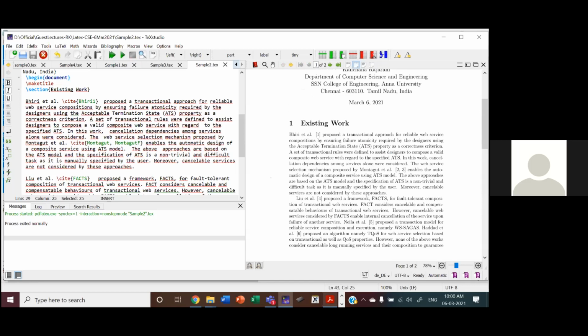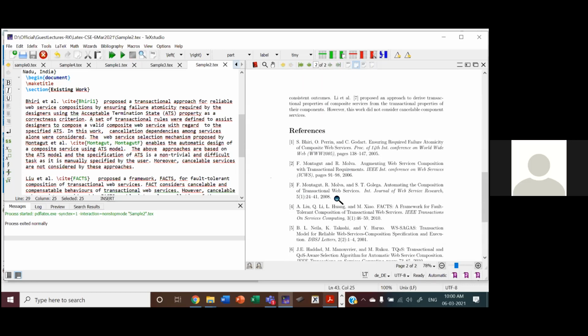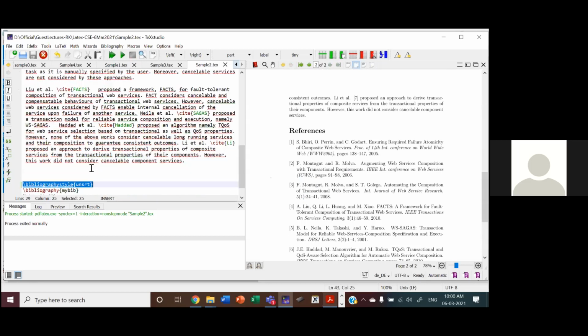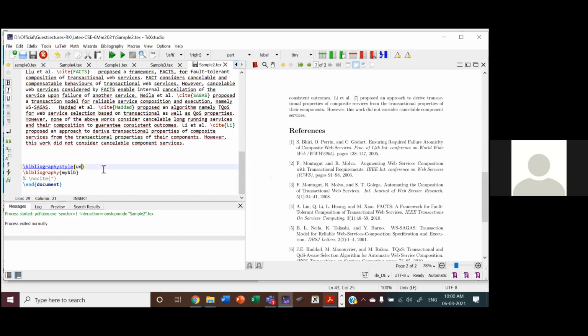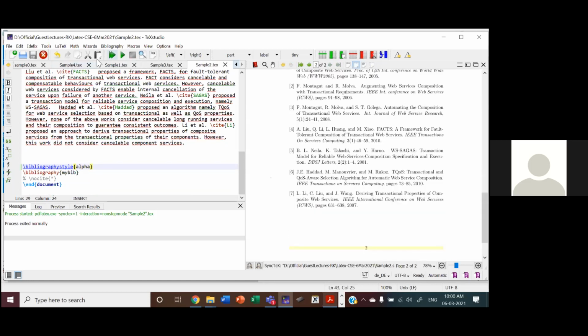The second paper is Montagut. Numbers 2 and 3 are appearing here. Is this clear? If some forum asks for alphabetical order, simply change unsort to the alphabetical style, nothing else, and recompile.